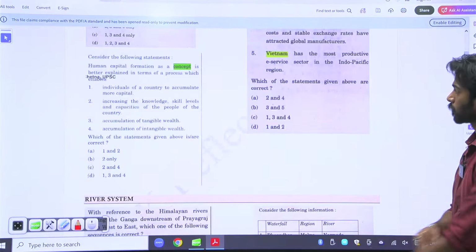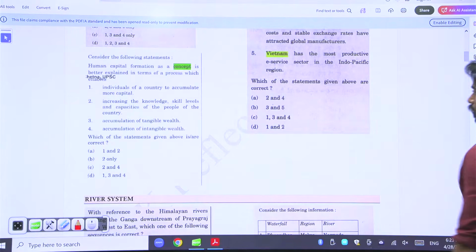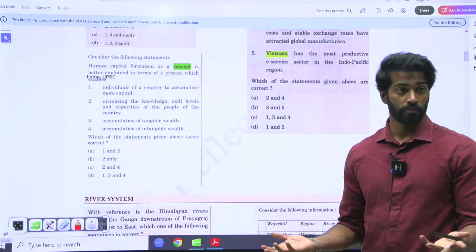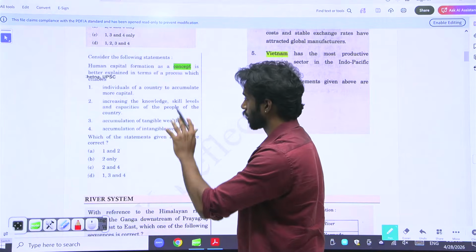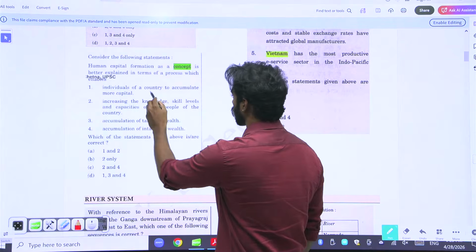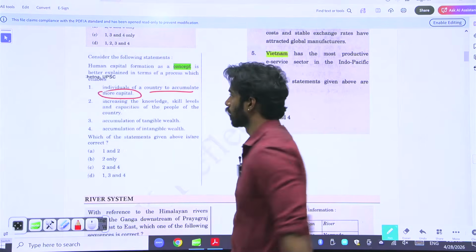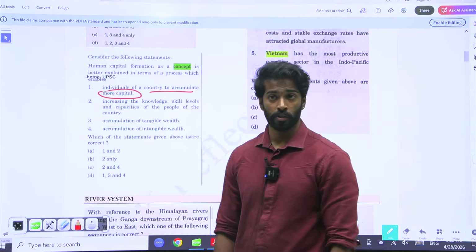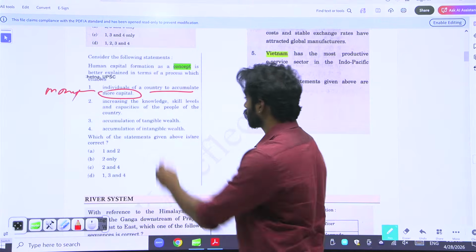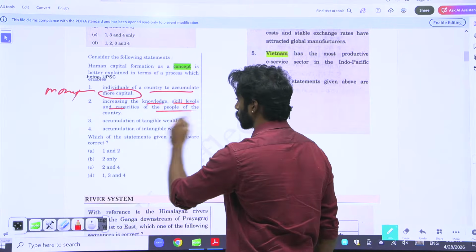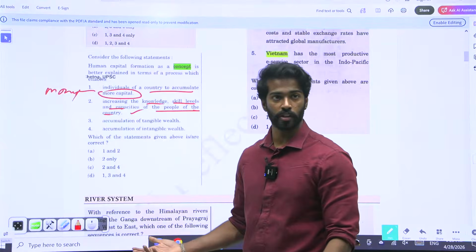this particular question: human capital formation as a concept. For this, you need to understand what human capital is. Here, let us look at the options. Individuals of a country to accumulate more capital. Is it human capital? It's talking about money. Increasing knowledge, skill levels, and capacities of the people of the country. It's talking about skill.